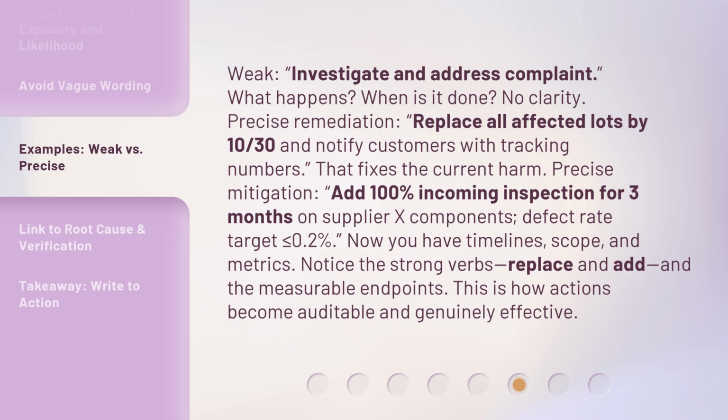Precise mitigation: Add 100% incoming inspection for 3 months on supplier X components. Defect rate target is less than or equal to 0.2%. Now you have timelines, scope, and metrics. Notice the strong verbs, replace and add, and the measurable endpoints. This is how actions become auditable and genuinely effective.